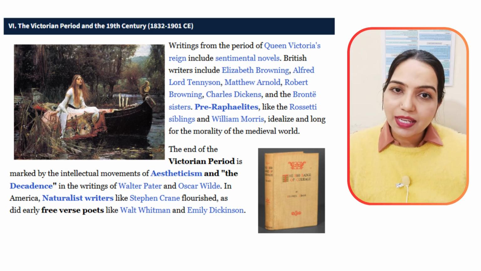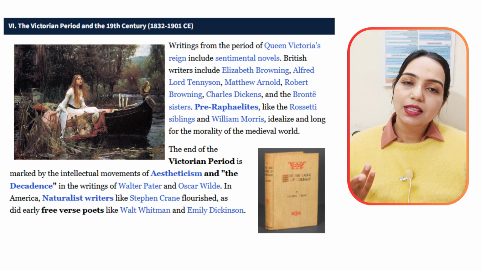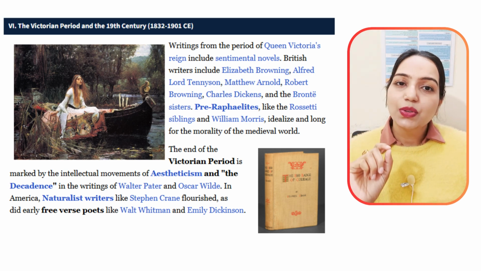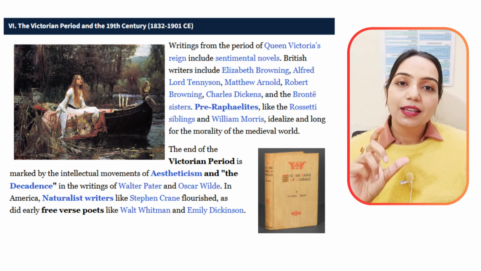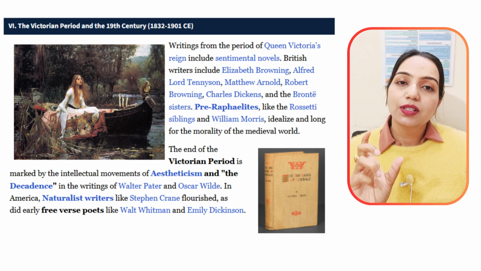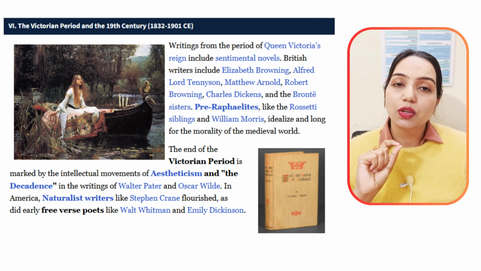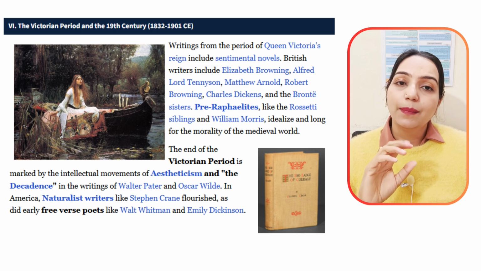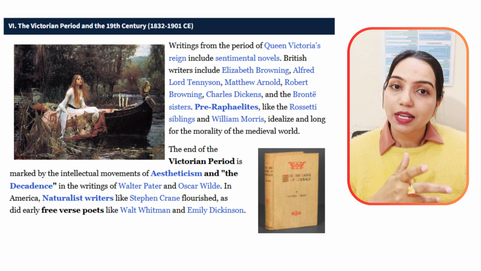After the Romantic Age, we saw the Victorian era, which runs from 1837 up till 1901, quite a long period. The main literary style that we observed in this era was realism. Writers focused on the realistic lifestyle of people with more accuracy and detail. So you can talk about writers like Charles Dickens, William Makepeace Thackeray, George Eliot, and others like the Bronte sisters.